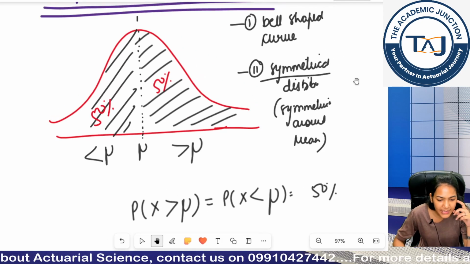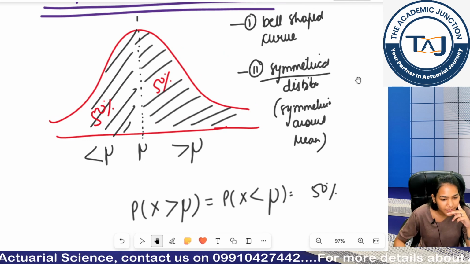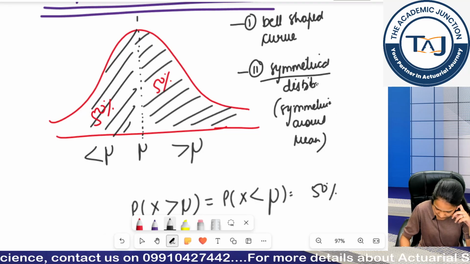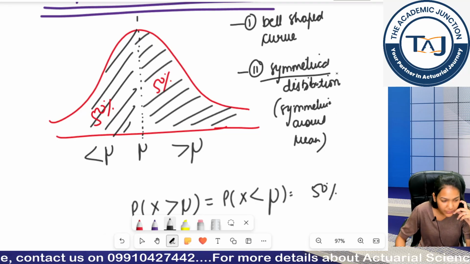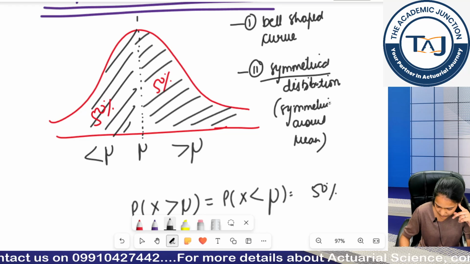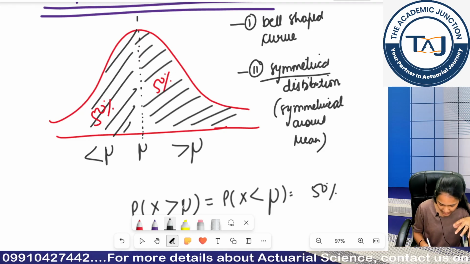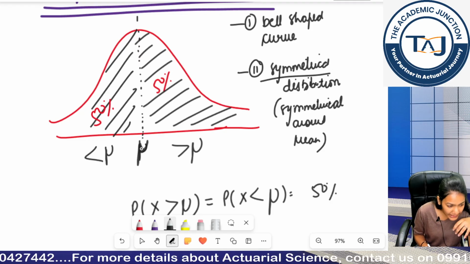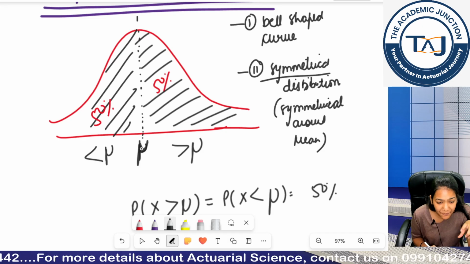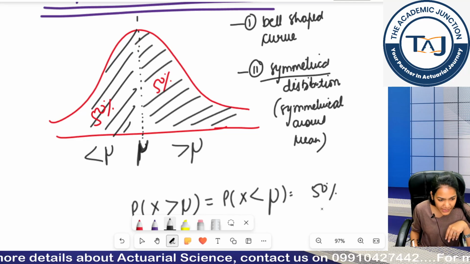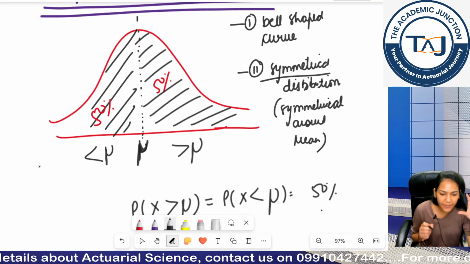Are these two properties clear? Quickly give me a yes. Mu is basically my mean value, the average value. Anything greater than mu will have 50% probability, anything less than mu will have 50% probability.